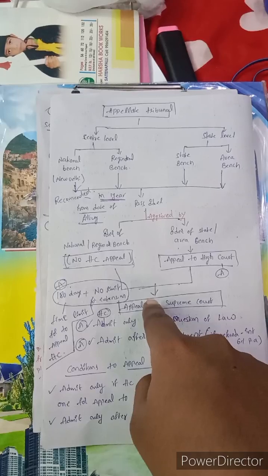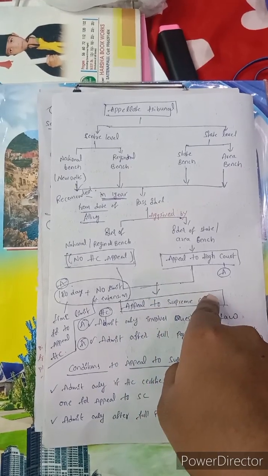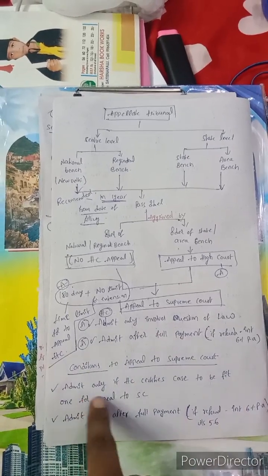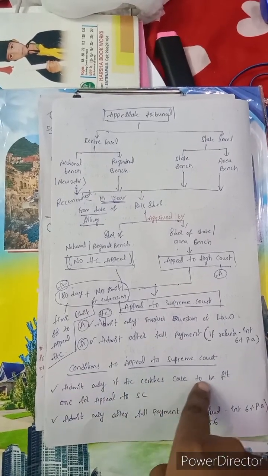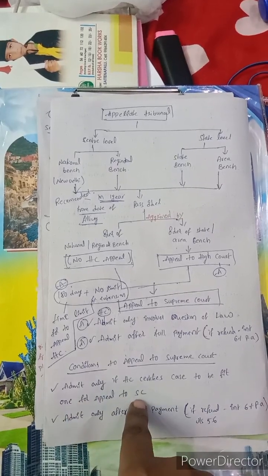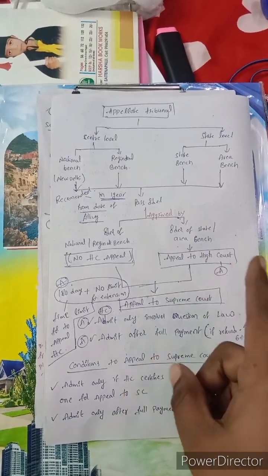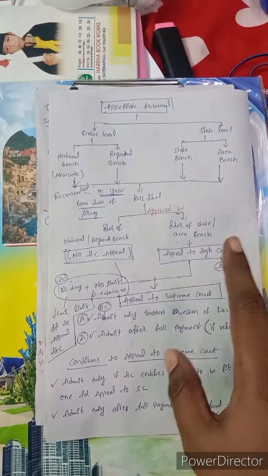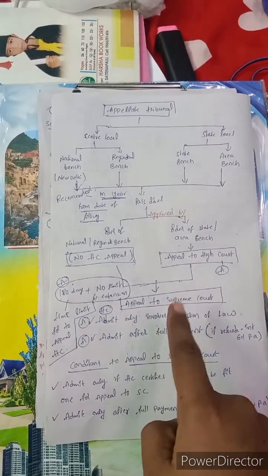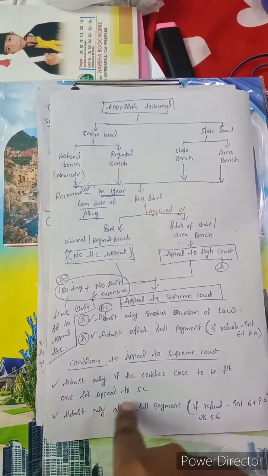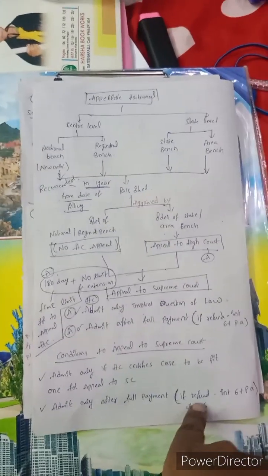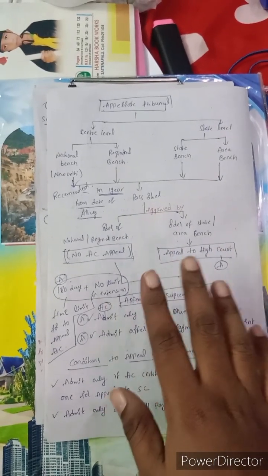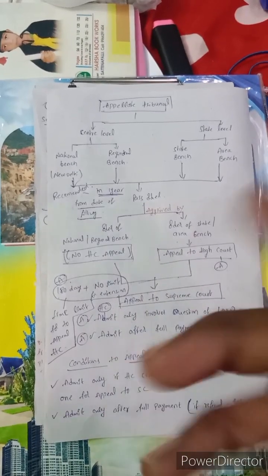What are the conditions for appeal to the Supreme Court? See, the conditions: it is admitted only if the High Court certifies the case as fit for appeal to the Supreme Court. The High Court has to certify that it can be dealt with only by the Supreme Court, then only that case can come to the Supreme Court. And it is admitted only after full payment. If there is a refund, interest is 6% per annum under section 56. So this is the whole process.